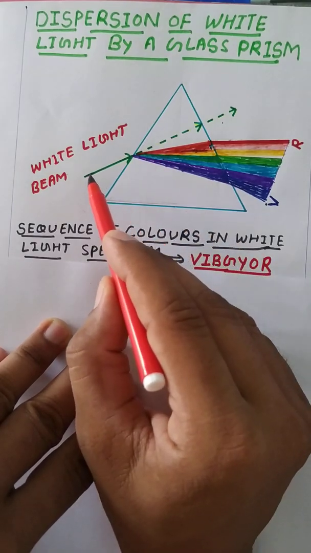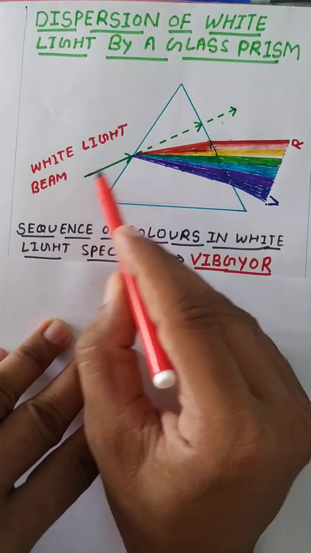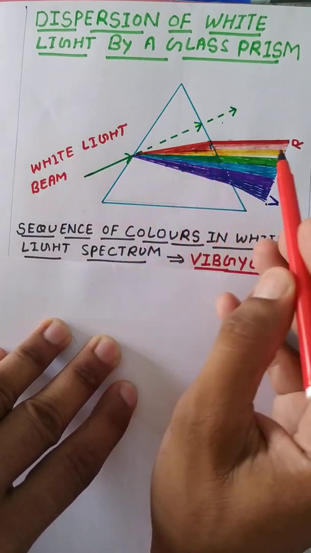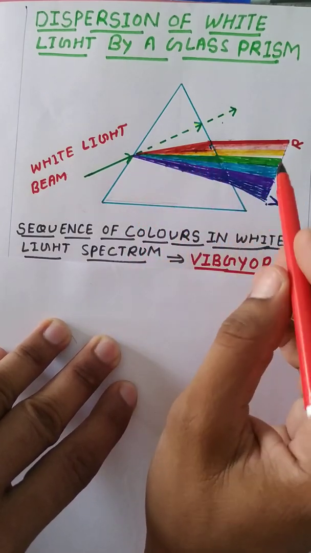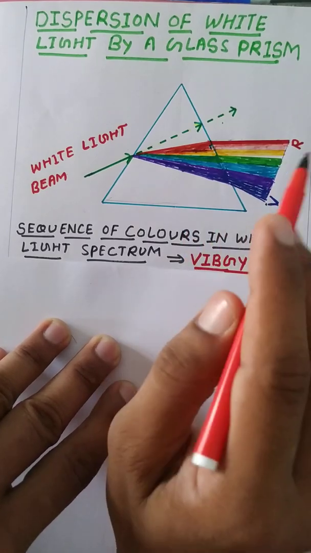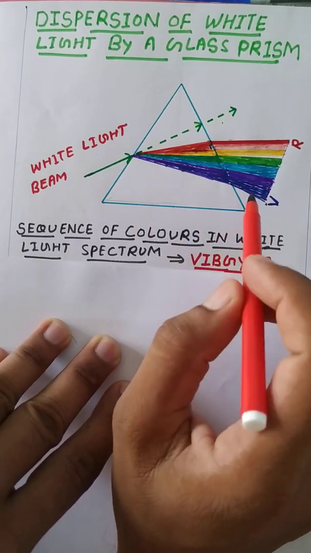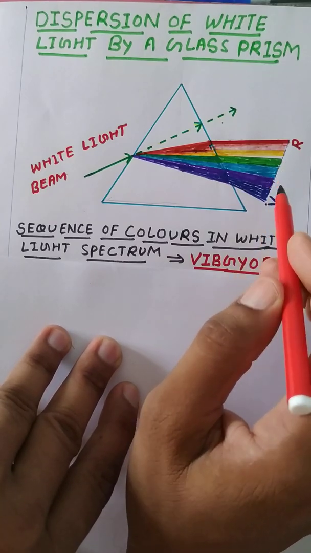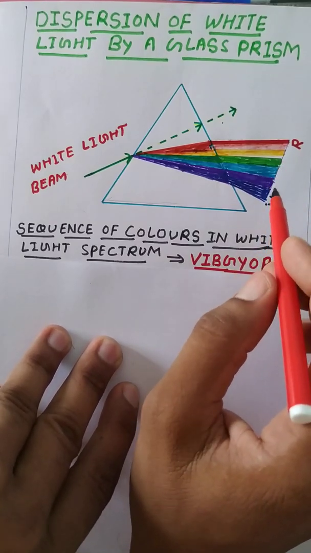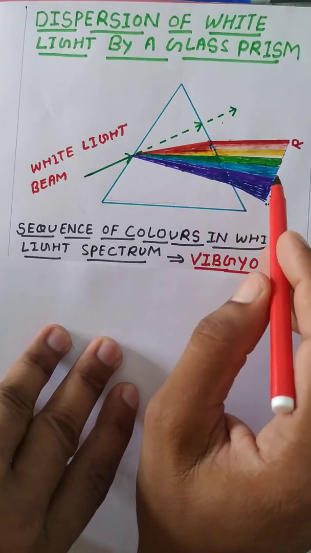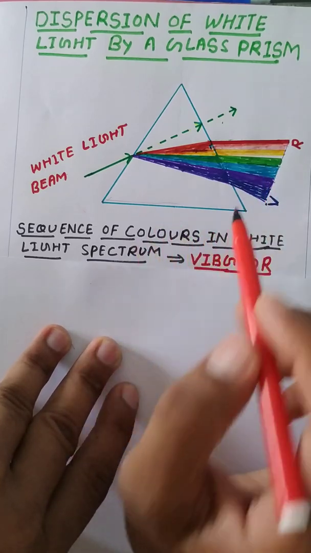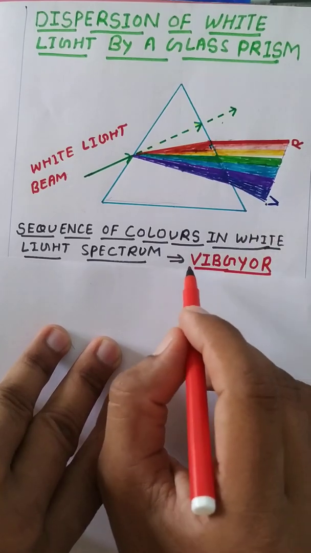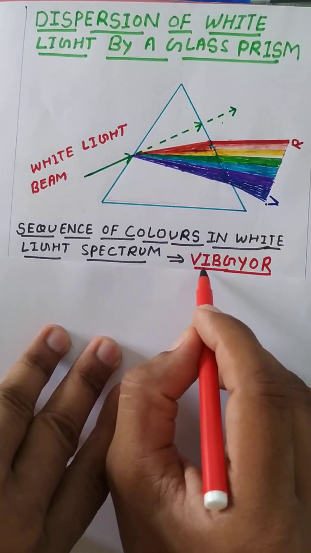Okay, so here we are discussing dispersion of light. In the activity, a beam of white light is incident on one surface of the prism, and on the other side we are getting a spectrum of white light. This spectrum is made up of 7 colors. We can say that it is a band of colors. And what will be the sequence of colors in this spectrum?